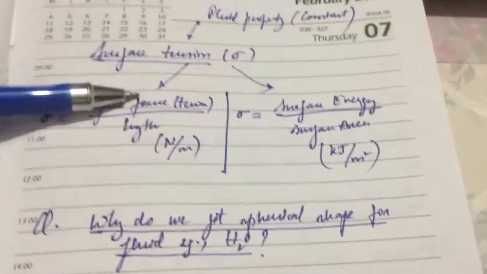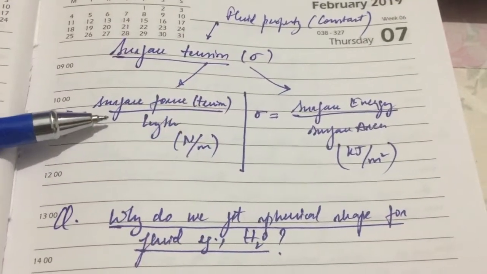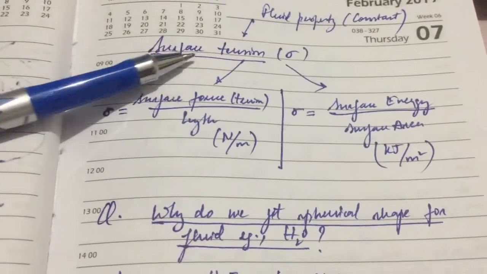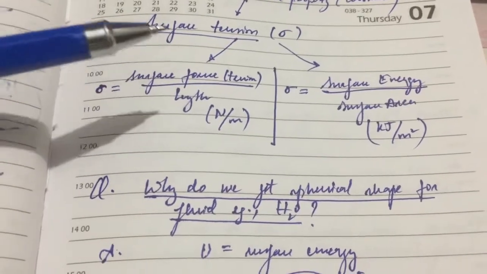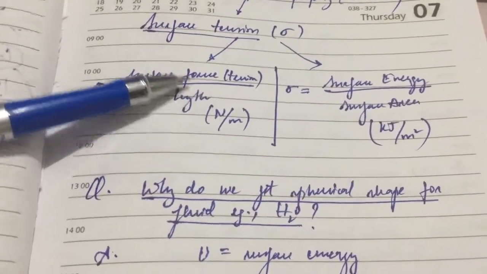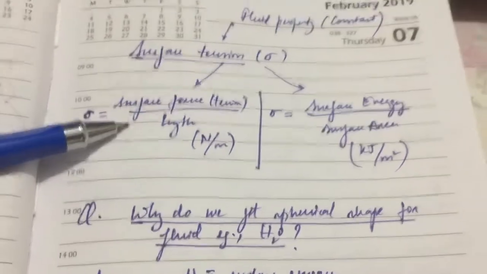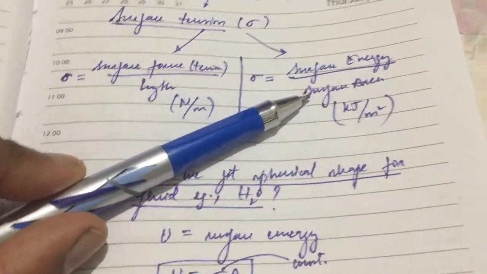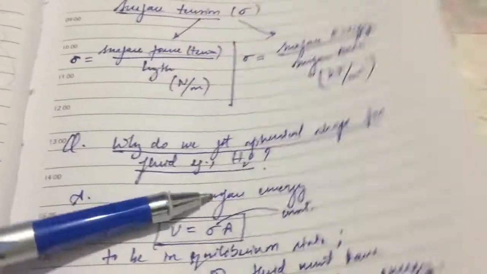Fluid property, surface tension: the stress is equal to surface force divided by the length. So we have the surface tension force formula, and the force divided by length is basically the surface tension. We can also calculate it another way: surface energy divided by the surface area will give the surface tension.